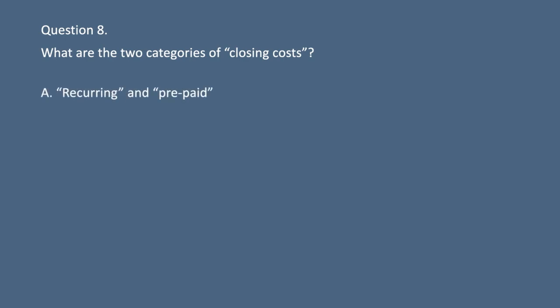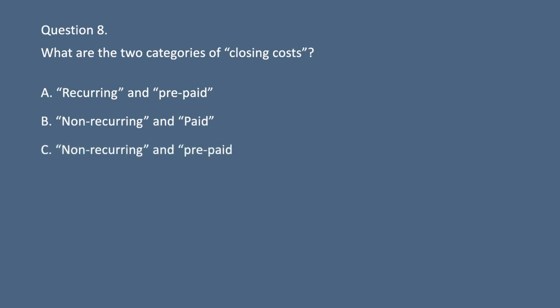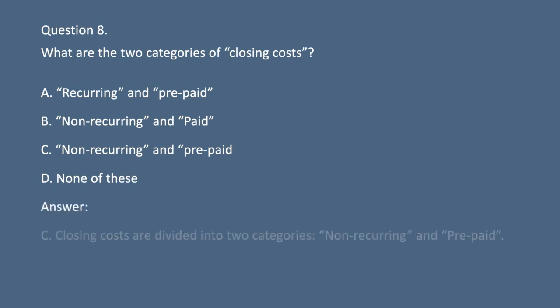Question 8. What are the two categories of closing costs? A. Recurring and prepaid. B. Non-recurring and paid. C. Non-recurring and prepaid. D. None of these. Answer: C. Closing costs are divided into two categories, non-recurring and prepaid.